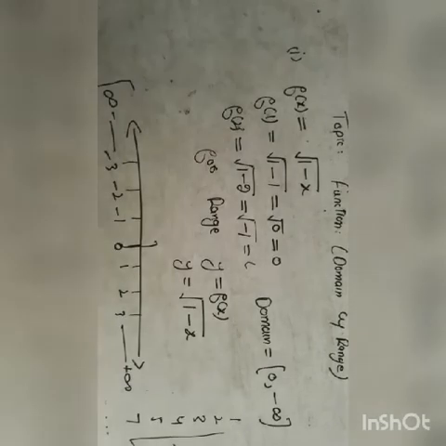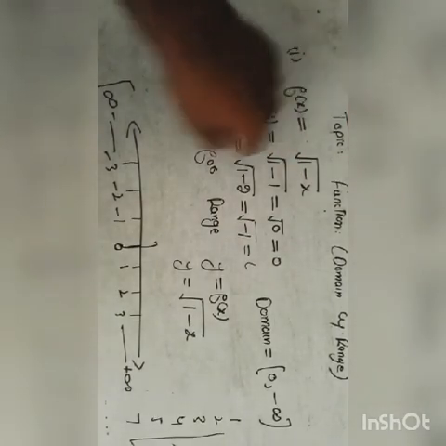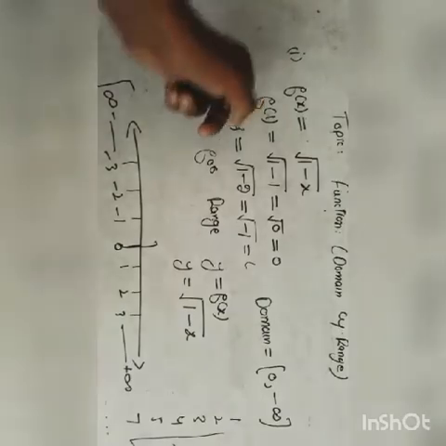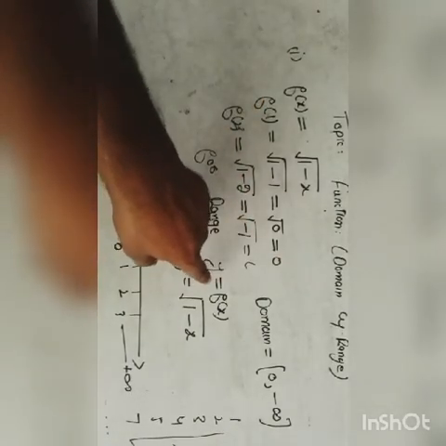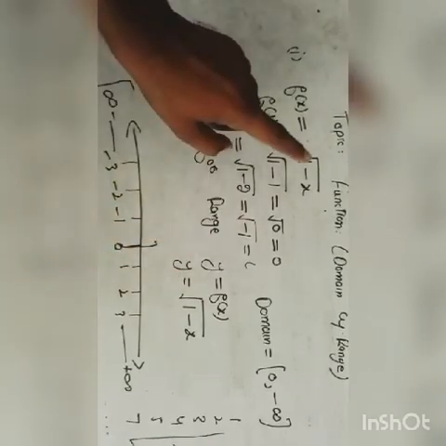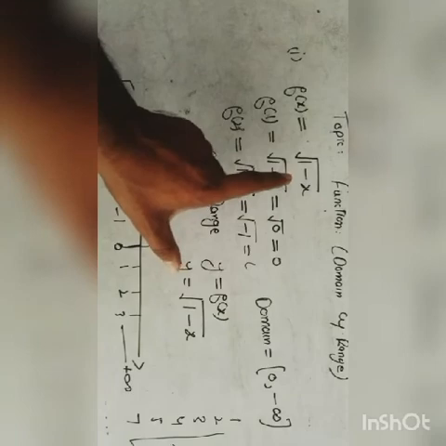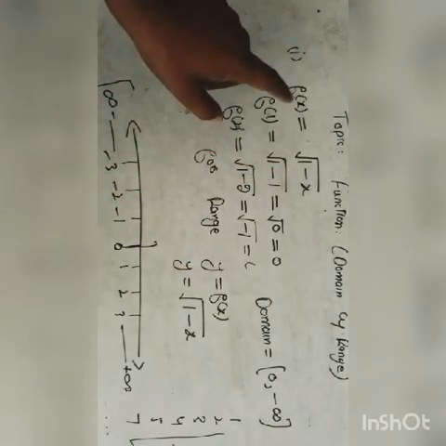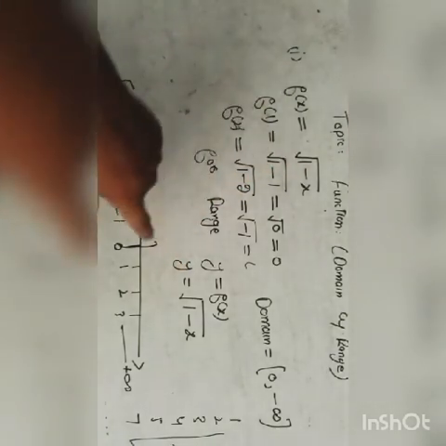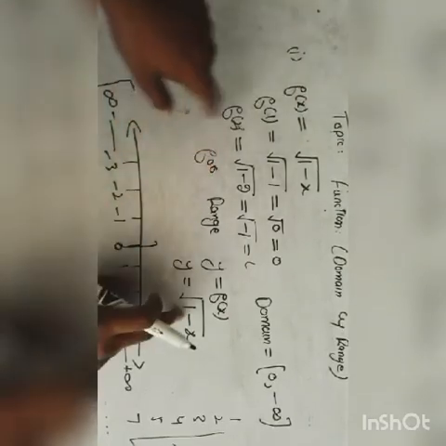So the domain and range of the function are the same. It is because f of x is equal to square root of 1 minus x, and when we put the value of f of x in this equation, y becomes square root of 1 minus x. These two equations give the same answers. The answer of f of x and the answer of y are the same.